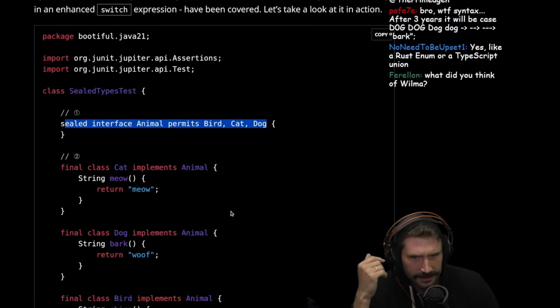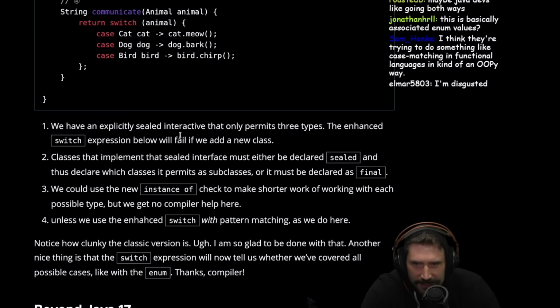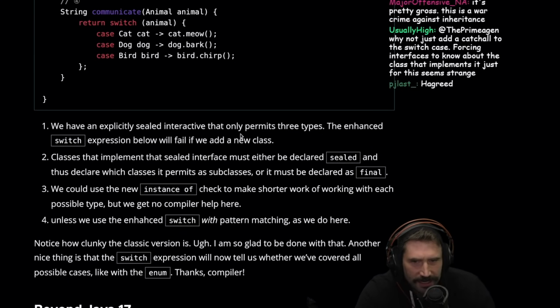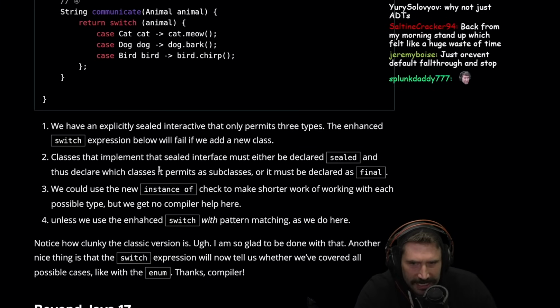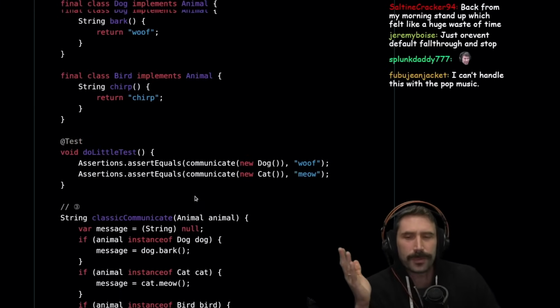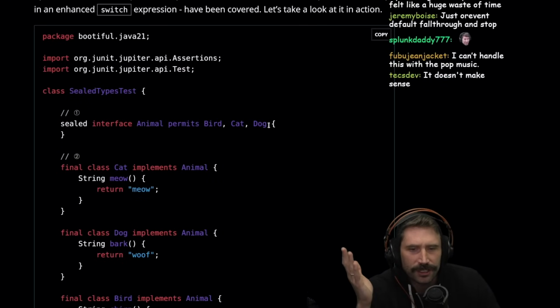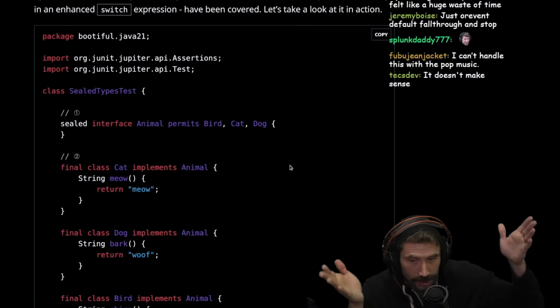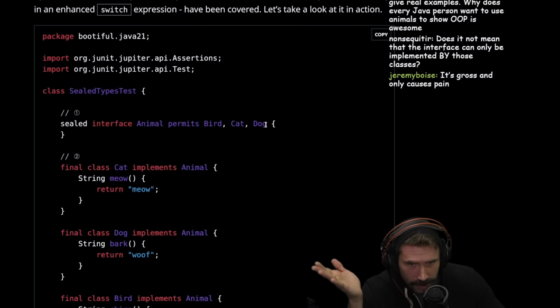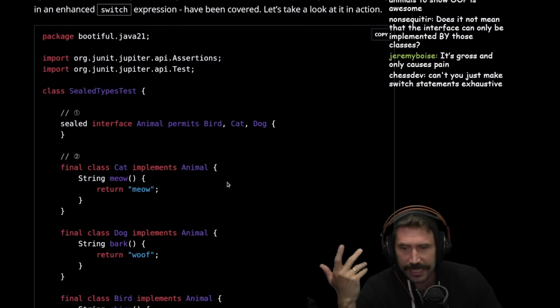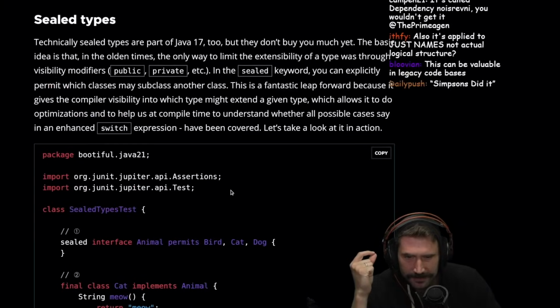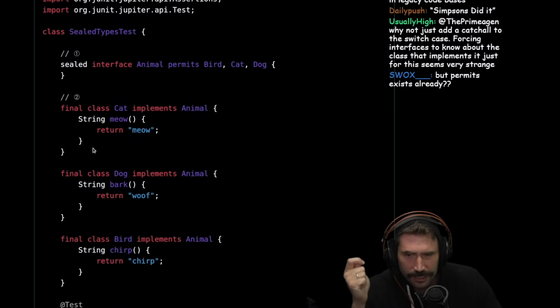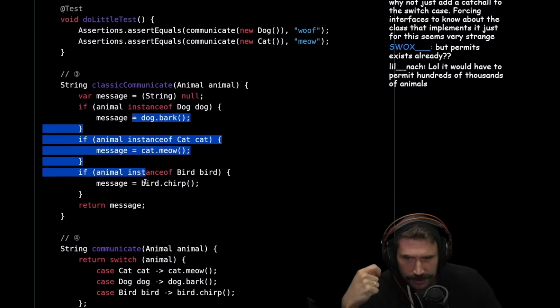I hate this. Okay, yep, we have an explicitly sealed interface that permits three types. The problem here is that you have to go here every time you want a new version of animal. You have to first go here, add it to your list, then you have to implement it, then you have to update your switch statements. It just feels weird that you don't just implement it and then it warns you your switch statements are messed up.